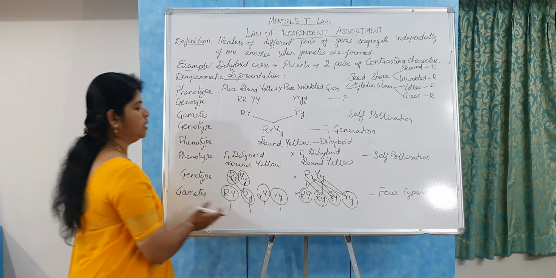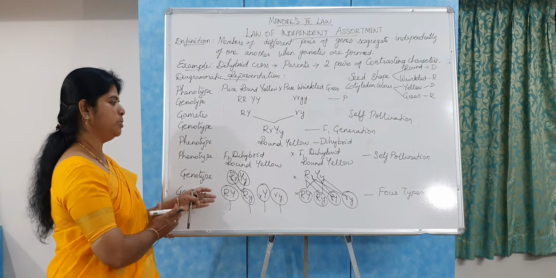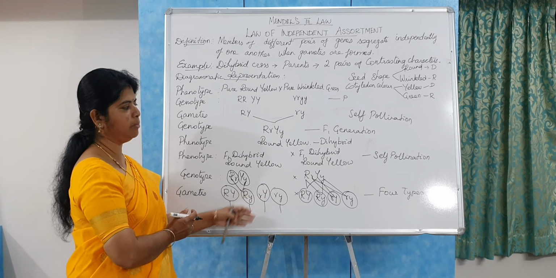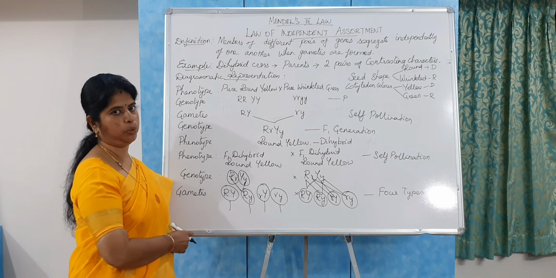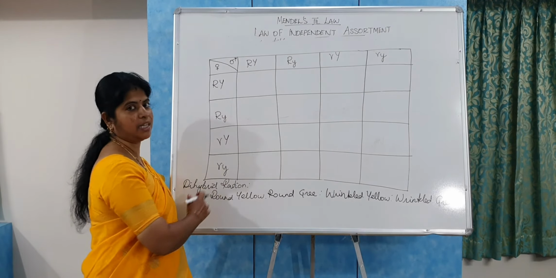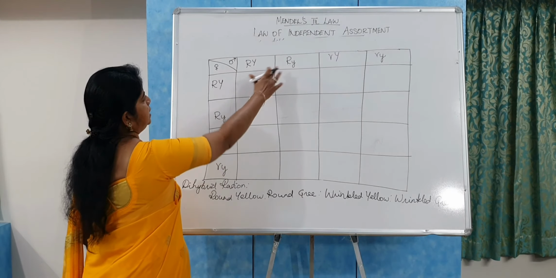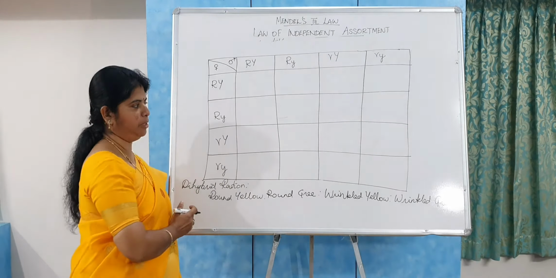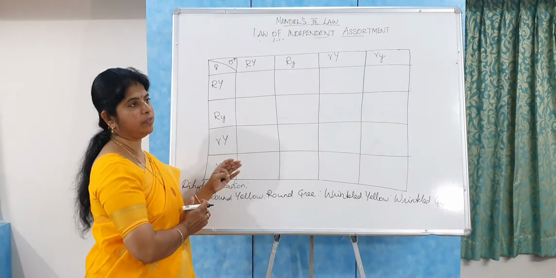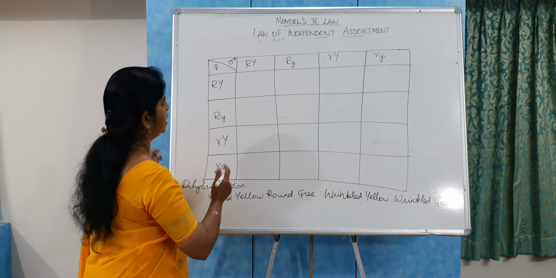You can see the self-pollination of the male gamete and the female gamete with the help of a checkerboard. This is the Punnett square, which represents the self-pollination of the male and female gametes. Previously we saw that we got four types of male gametes and female gametes.